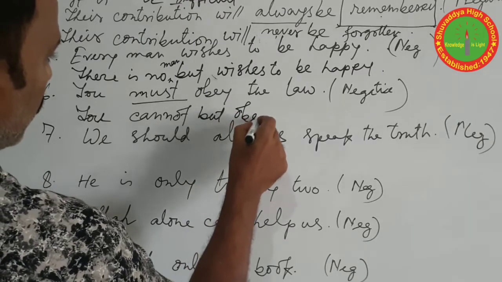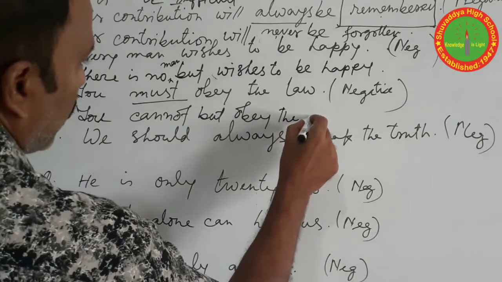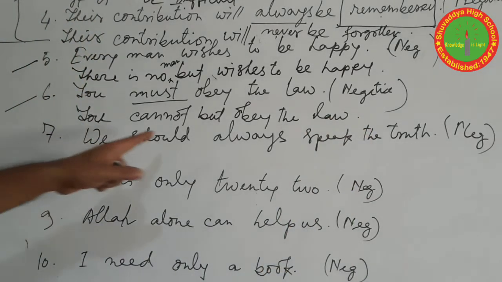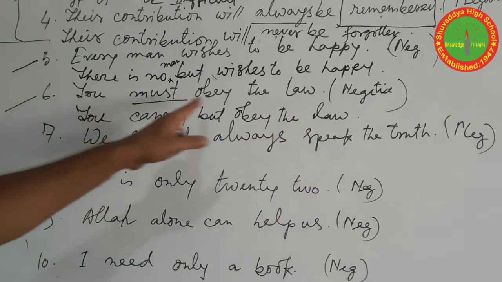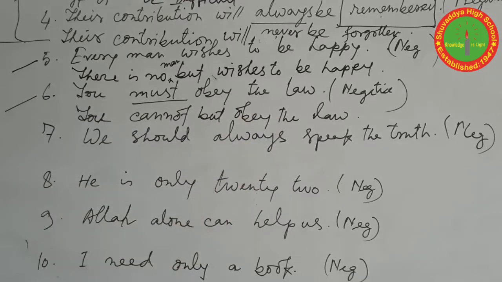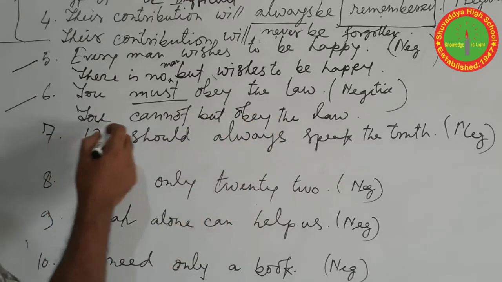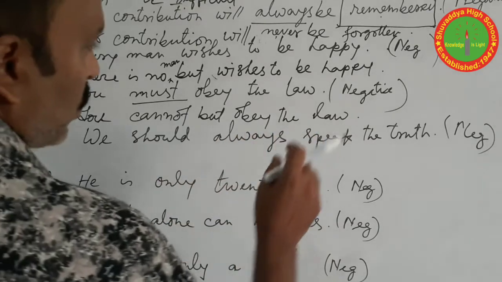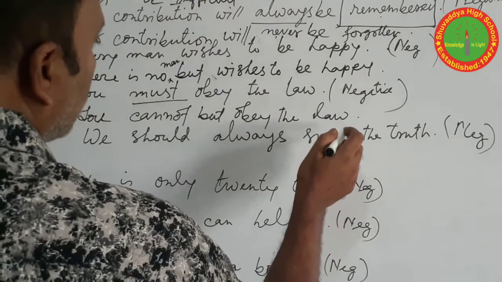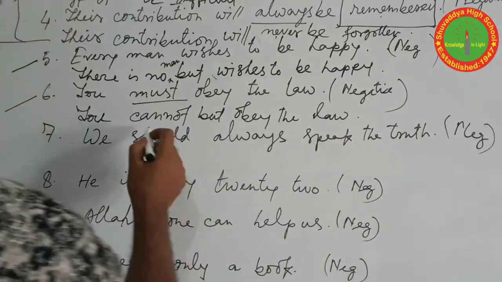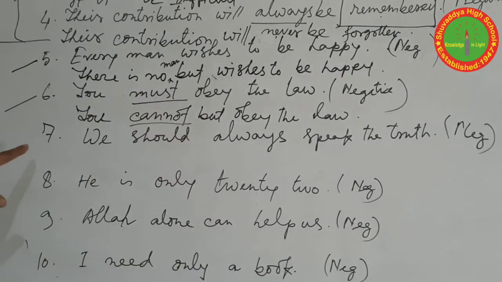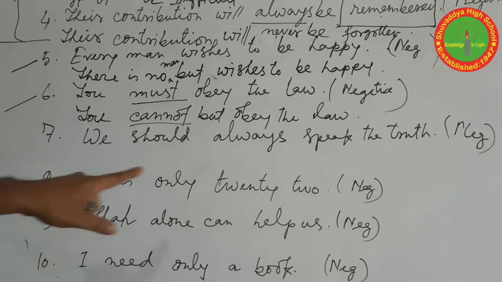Obey the law. So you cannot but obey the law. You must obey the law. Change the affirmative. Which one? You cannot but obey the law. If the question is asked for negative, then you cannot use the must. Okay. Question number 7. We should always speak the truth.